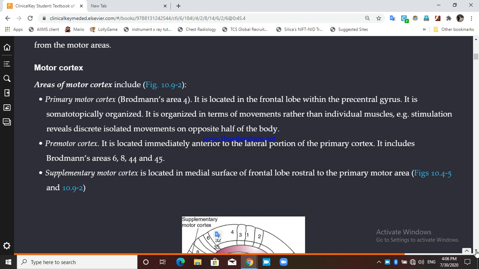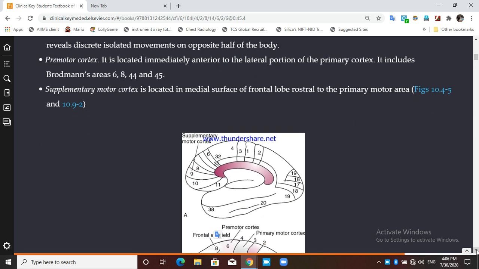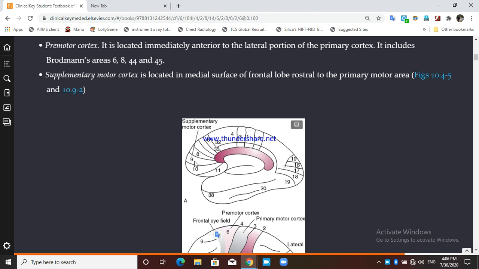Then we have supplementary motor cortex. Supplementary motor cortex is nothing but the medial surface of the frontal lobe. This whole is the frontal lobe, and the medial surface is known as supplementary motor cortex.